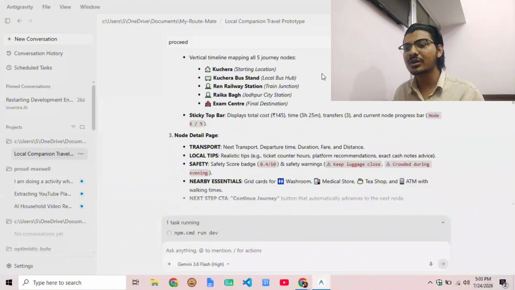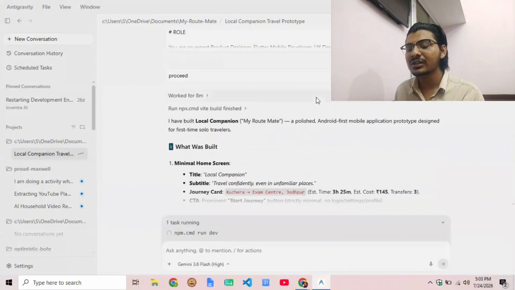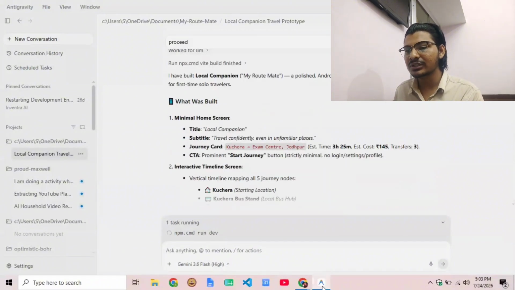And as I told you yesterday, I am building an app which has an intent to solve the solo traveling problem. So here is what I made. This is the first prototype. So let's jump in. I have built this app using AntiGravity, and this is only the first prototype.